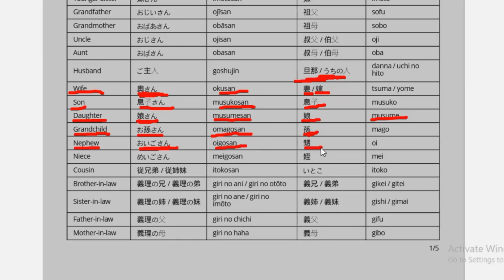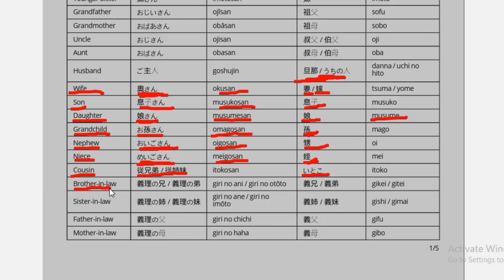For niece it is meigosan for the formal way, and for the informal way it is mei. For cousin it is itokosan, and for the informal way it is itoko.